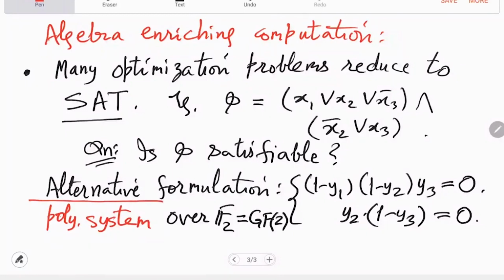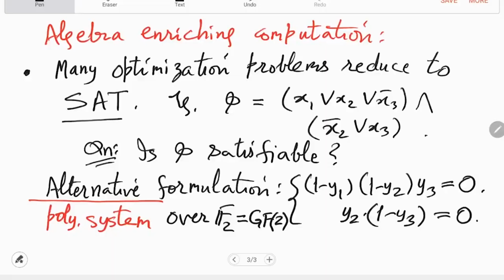Right, so do you really need the field F2 or can you do this translation in other fields? Can you do this over the field of reals or over the field of complex? You can actually, because this already is of that type, right, because the first equation forces one of these to be 0 or 1.